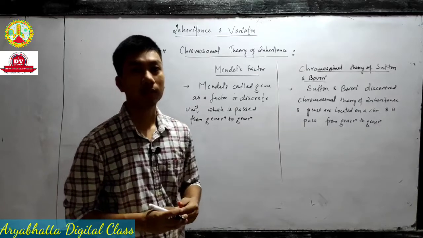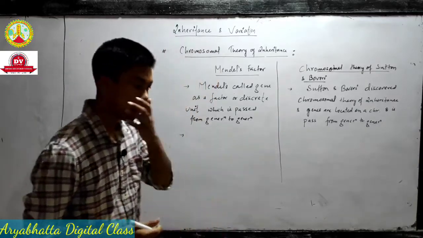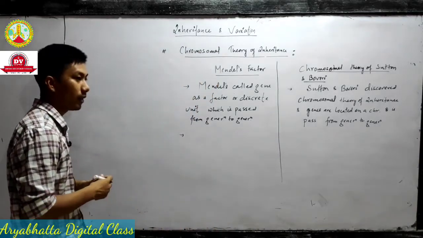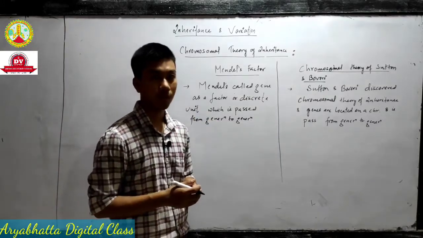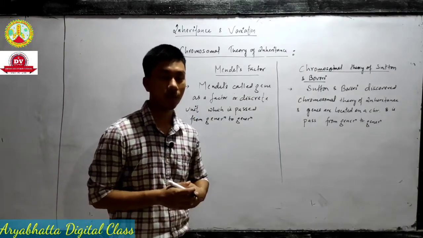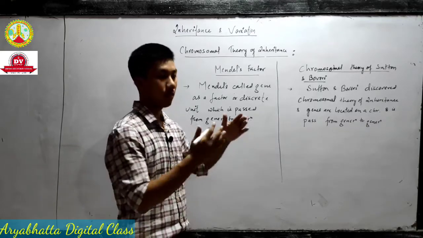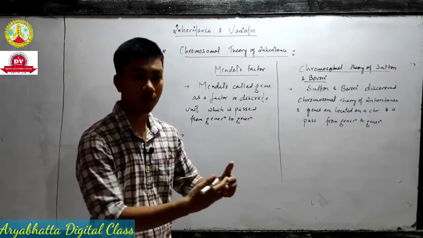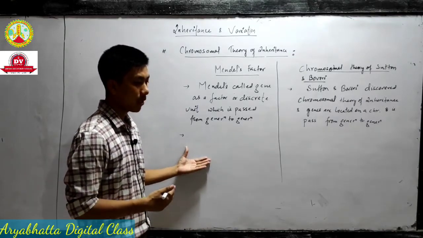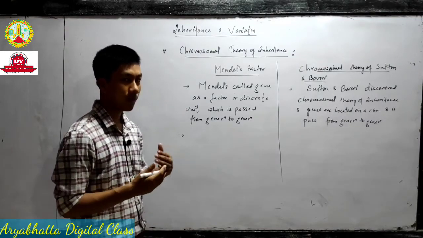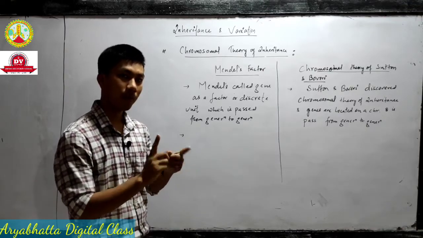So next thing, what Mendel said in his theory: Mendel said that the genes, or the factor, we should say factor, we should call it a factor because Mendel called it a factor. Gene was given by another scientist, Johannsen, remember. So Mendel said that the factors always remain in pairs, हमेशा पेयर में रहते हैं वो जीन.